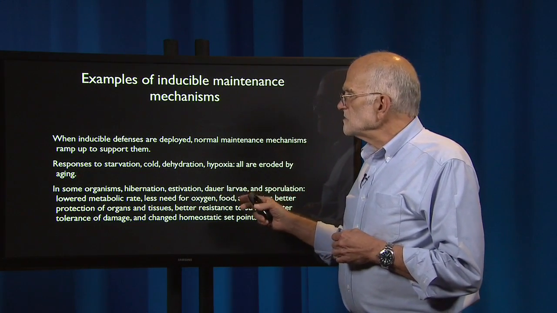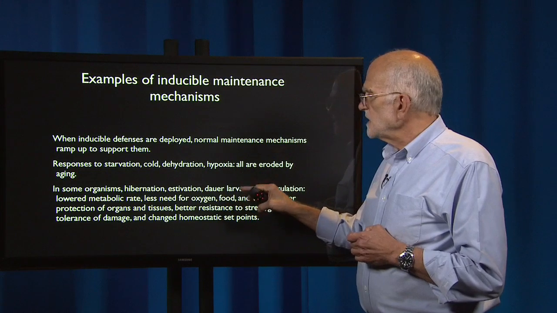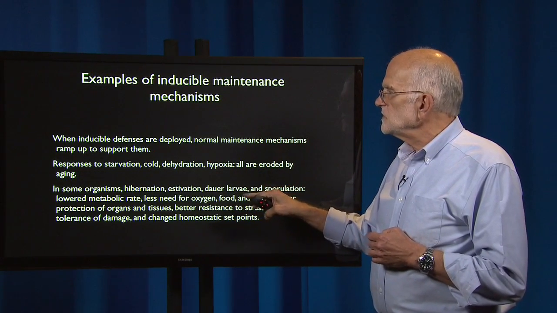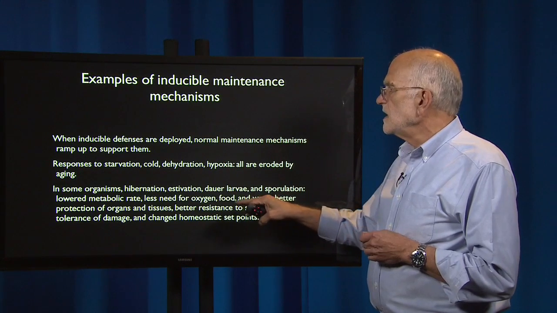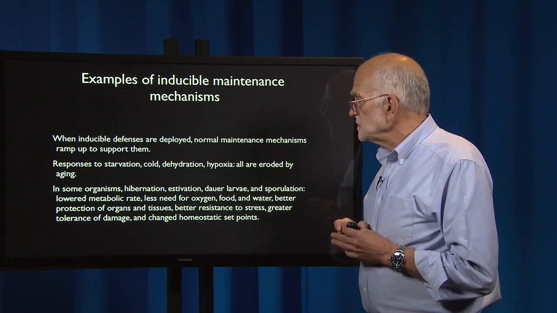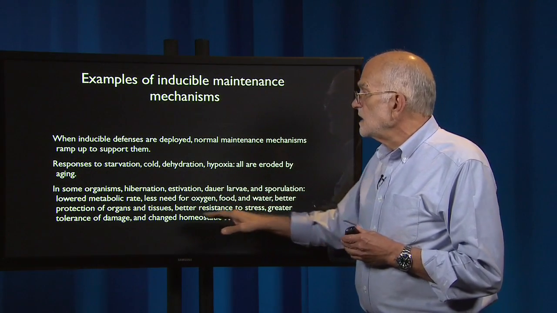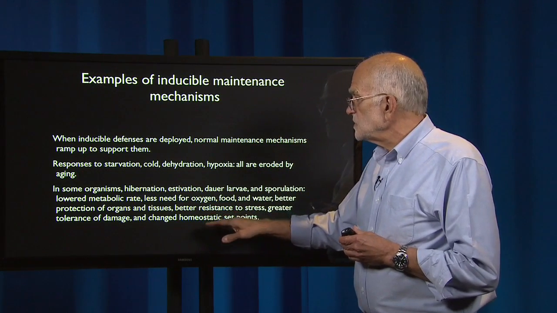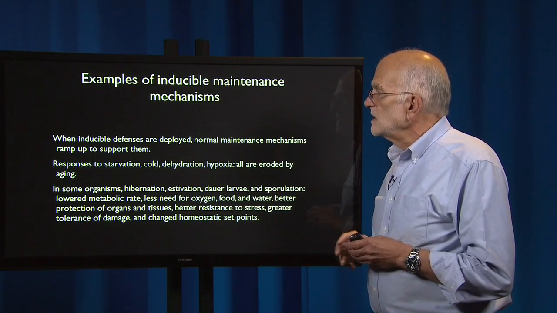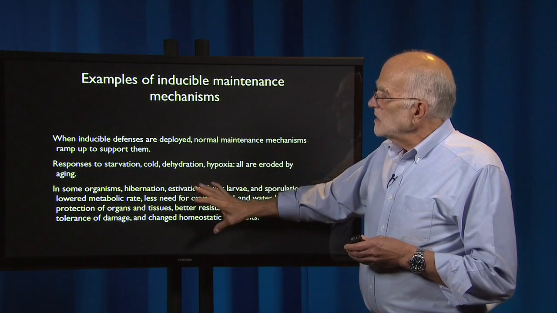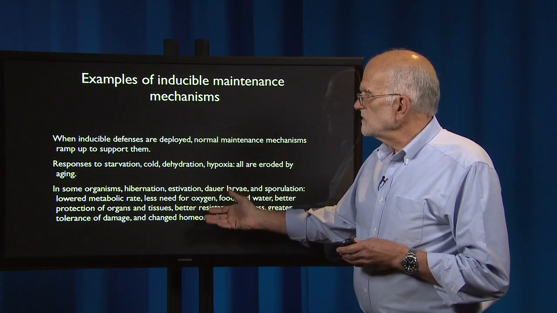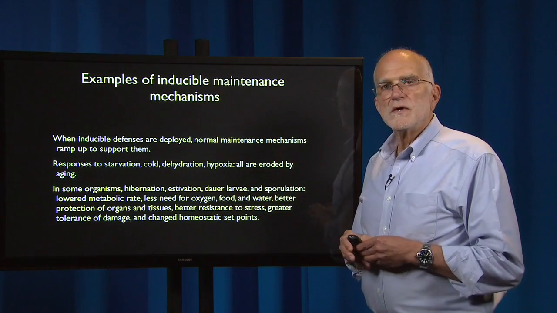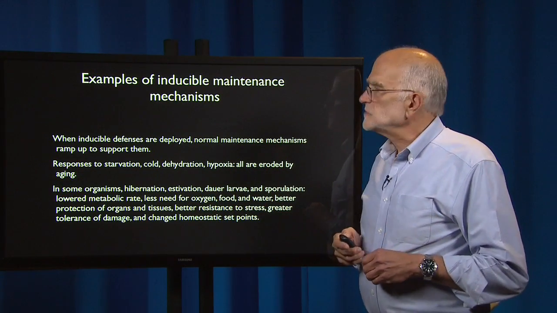And in some organisms, there is hibernation, estivation, dauer larvae, sporulation, lowered metabolic rate, less need for oxygen, food, and water, better protection of organs and tissues, better resistance to stress, greater tolerance of damage, and changed homeostatic set points. So those would all be radical restructurings of underlying physiology to deal with unavoidable environmental stress.